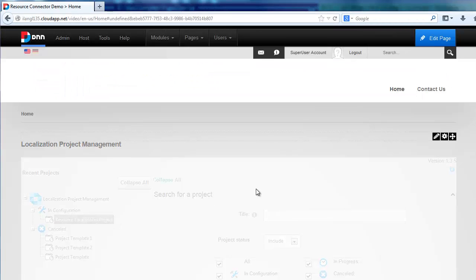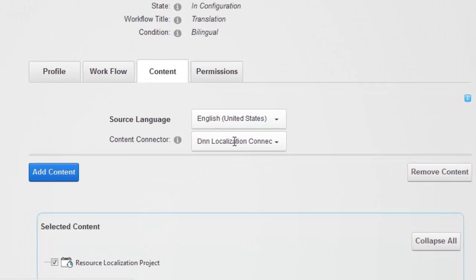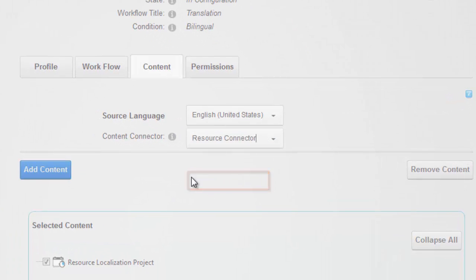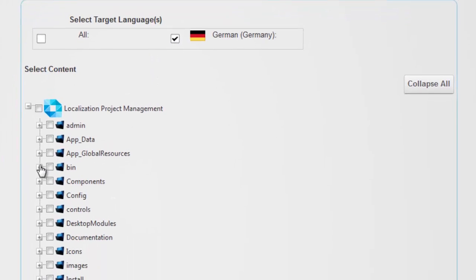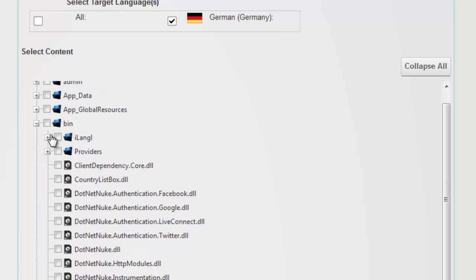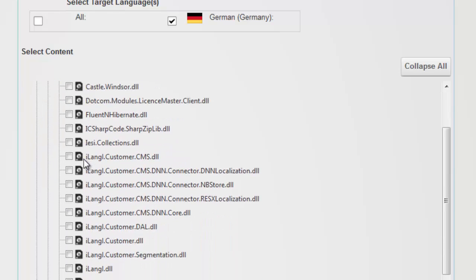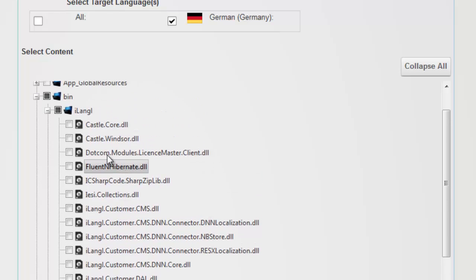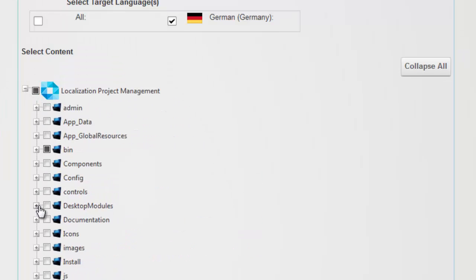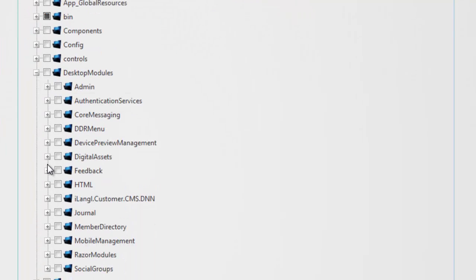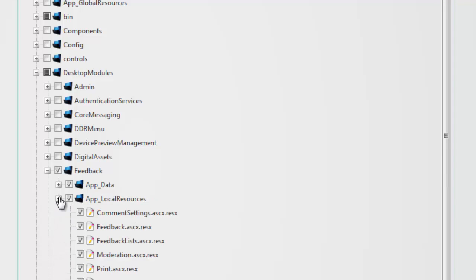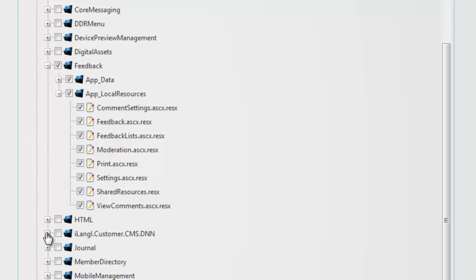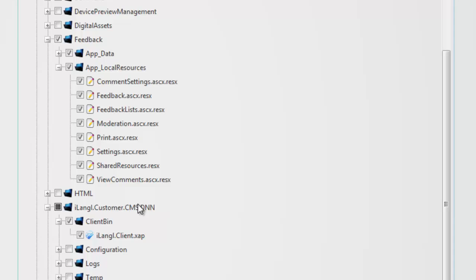And now we can add resource content to our project. We select Resource Connector from this list and press Add Content button. Let's pick German, like a target language. And now we'll choose .NET Assembly with iLangL resources. Then, in Desktop Modules folder, we choose all resources for feedback module. And subfile that is usually placed in client bin folder, where resources for Silverlight application are stored.